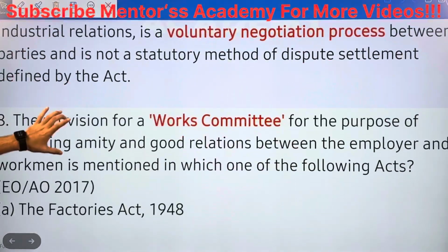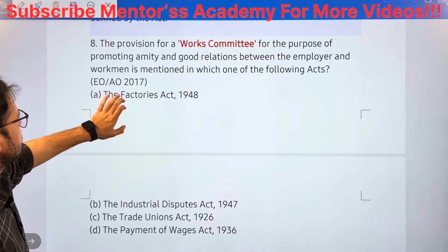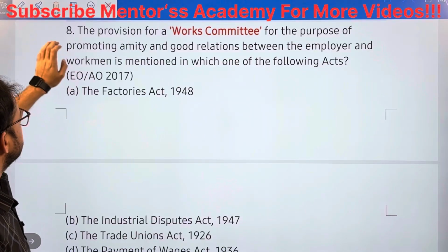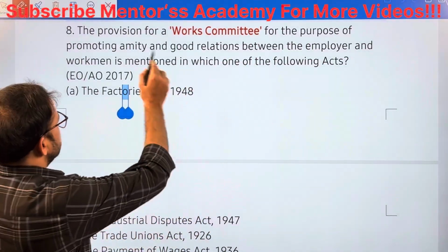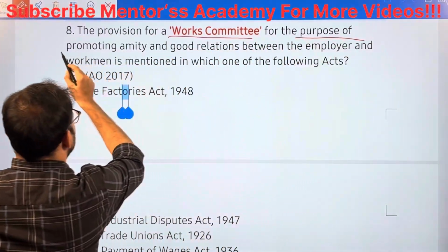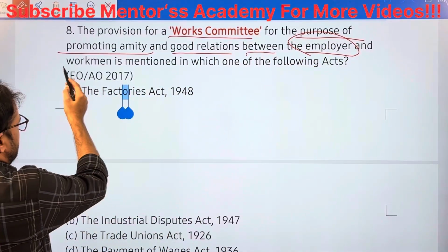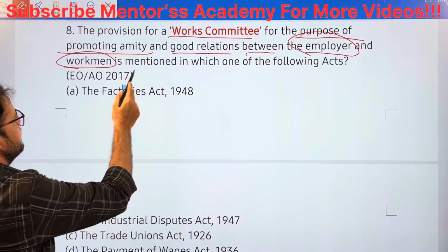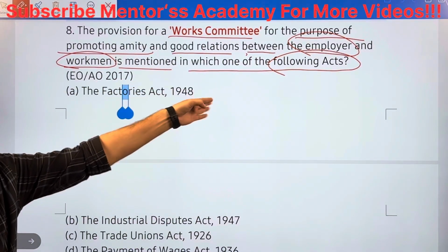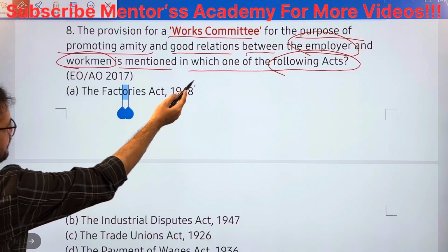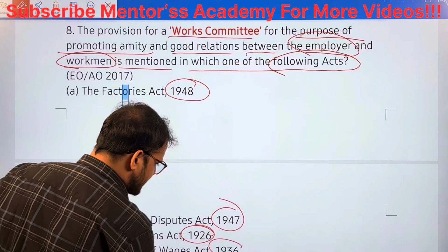Next question. The provision for a works committee for the purpose of promoting amity and good relations between the employer who is giving employment and the workman who is working in his or her company is mentioned in which one of the following acts? Simple. Factories Act 1948, Industrial Disputes Act 1947, Trade Unions Act 1926, the Payment of Wages Act 1936.